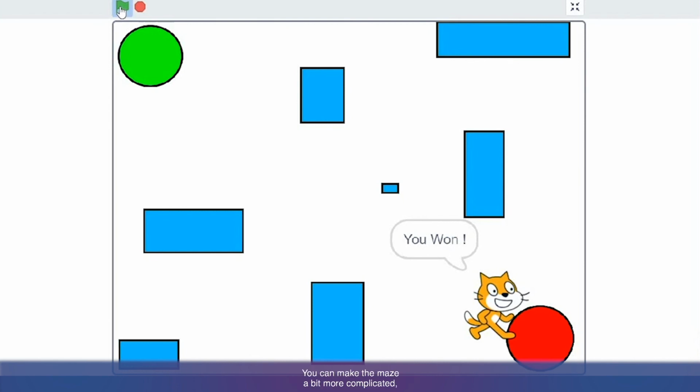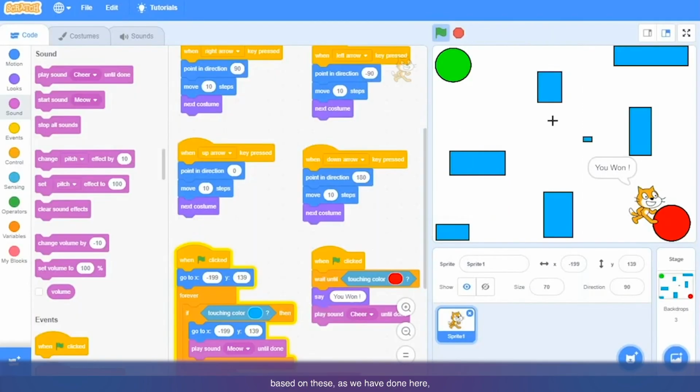You can make the maze a bit more complicated. You can add a few more things in it, and based on the color coding, as we have done here, the coding based on the colors, you can add a few more colors and you can make some similar game. Okay. I hope you like this game and I'm sure you are going to try it now.